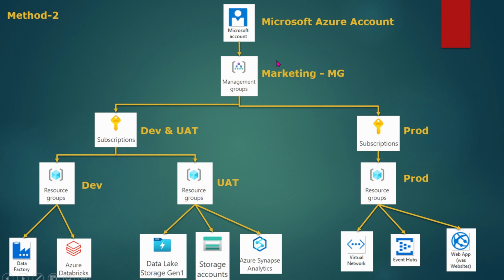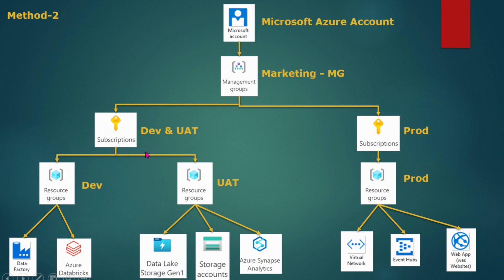So under this management group, we'll have 2 subscriptions. One is for the development and test system, which are combined into a single subscription. In that we'll have resource groups, and under resource groups we'll have different resources.